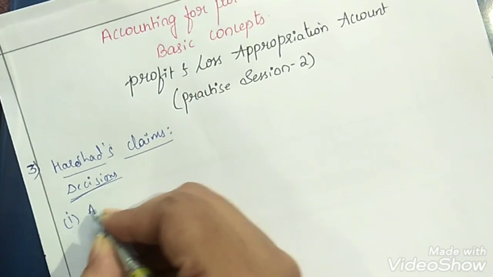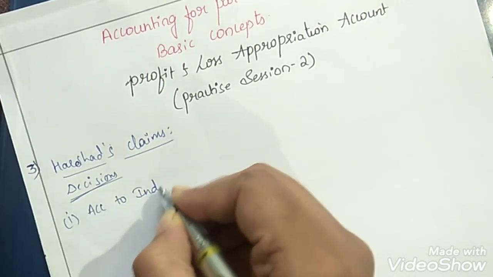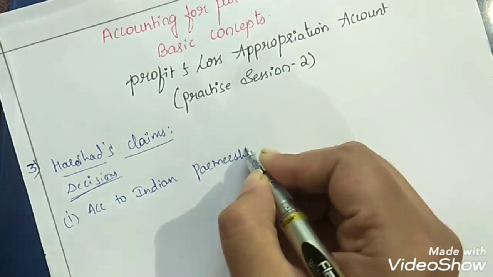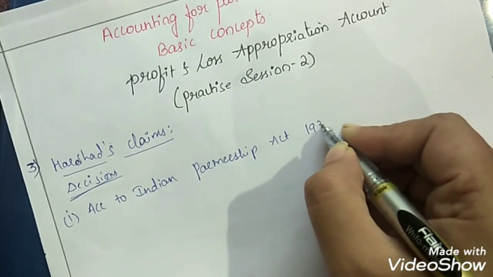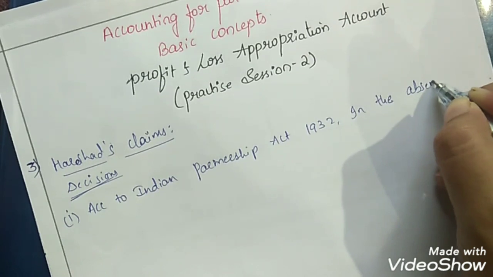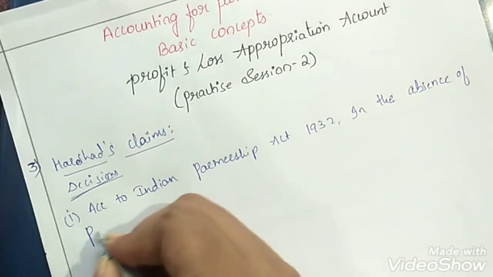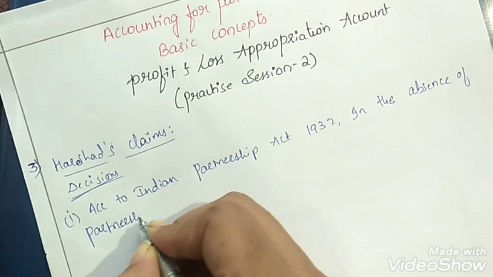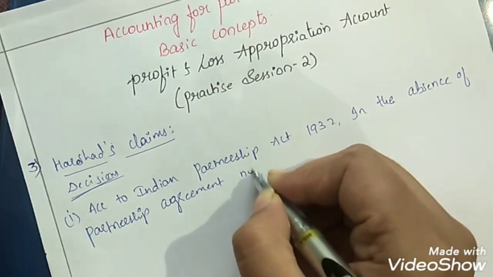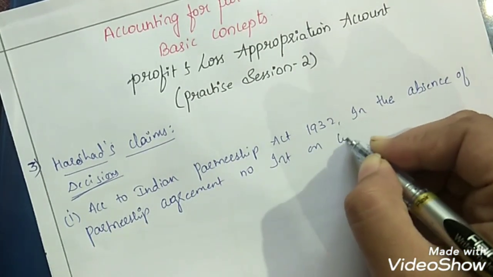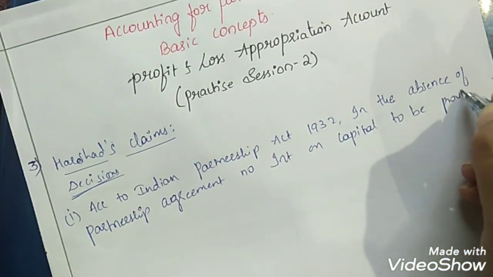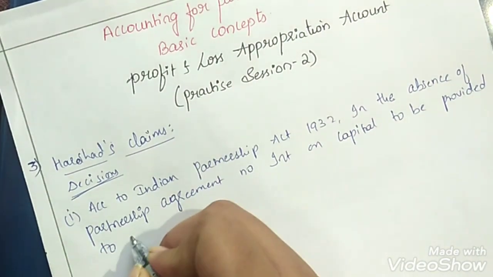According to the Indian Partnership Act 1932, in the absence of a partnership agreement, no interest on capital to be provided to any partner.